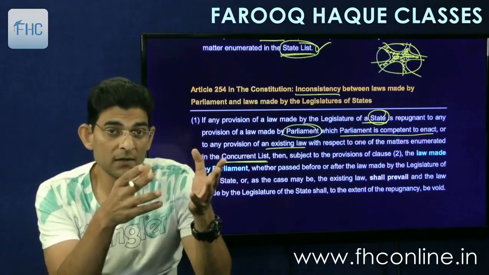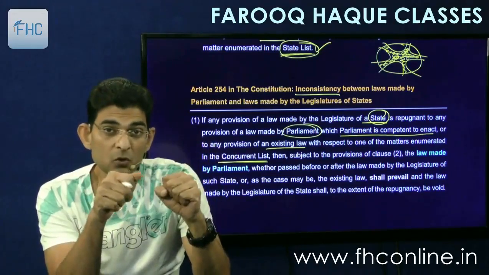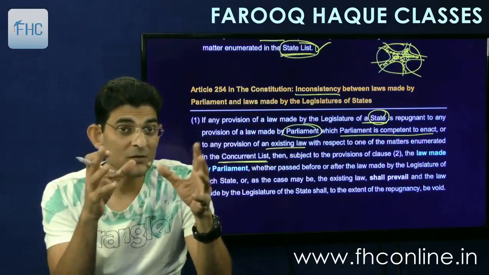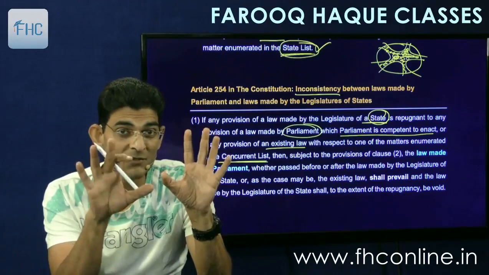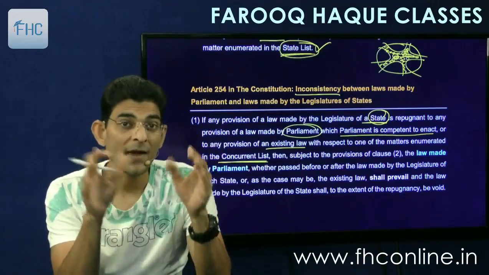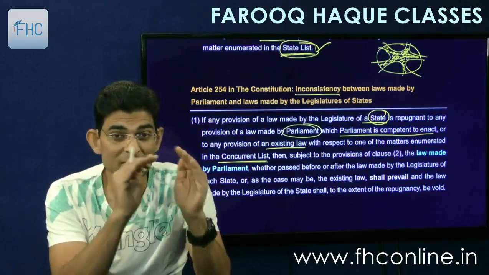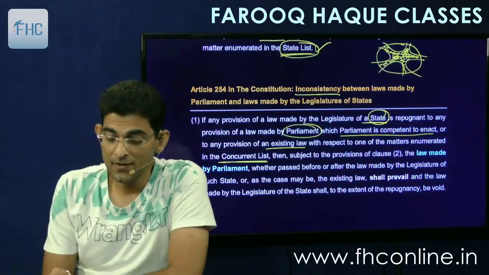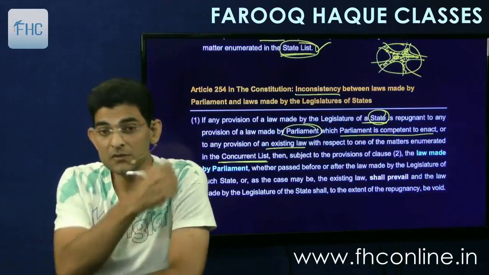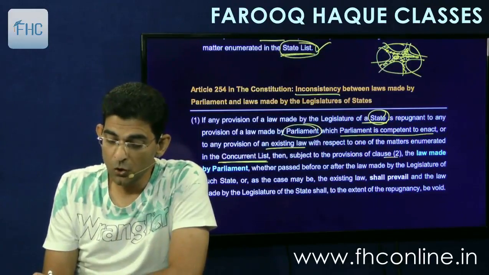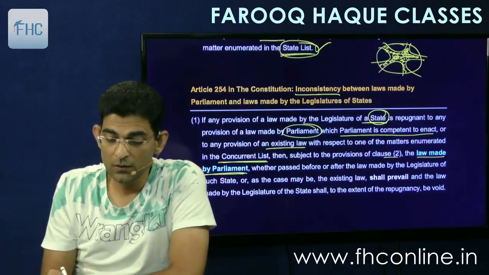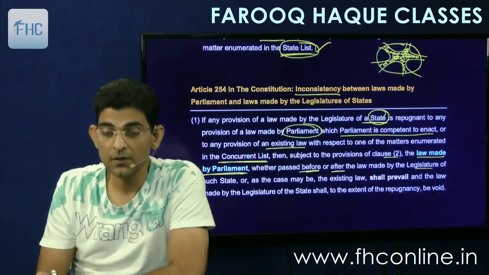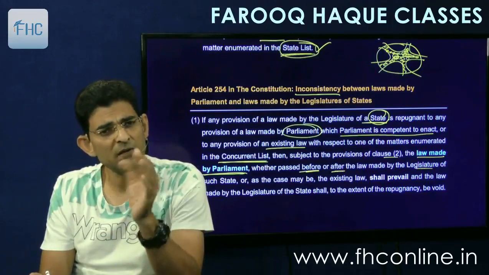In case of List 1, the Parliament can only make law, the state cannot make law. So again there will be no conflict. Conflict will arise only in case of the Concurrent List, where the central government and the state government both have made the laws, and if there is any inconsistency between them, then what will happen? Let's see. Subject to provisions of clause 2 that we'll see below this, the law made by Parliament, whether passed before or after the law made by the legislature of the state, meaning whichever can be earlier and whichever can be later.